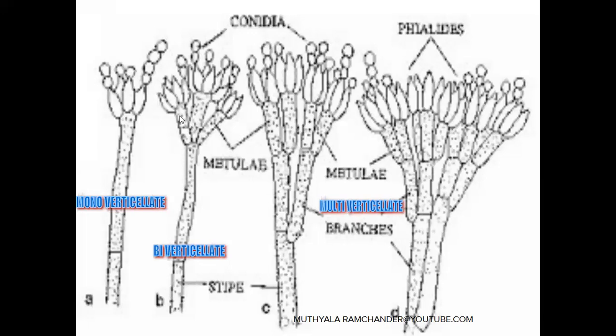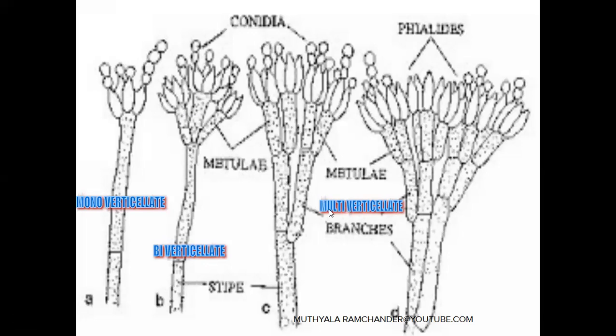See, here there are two types of sterigmata. The first tier are called metulae. The second tier produce conidia. Here there are two tiers. This development of asexual reproduction is called biverticillate.